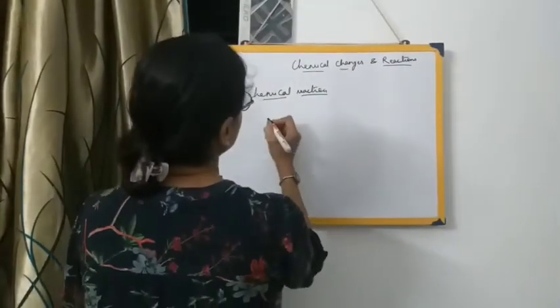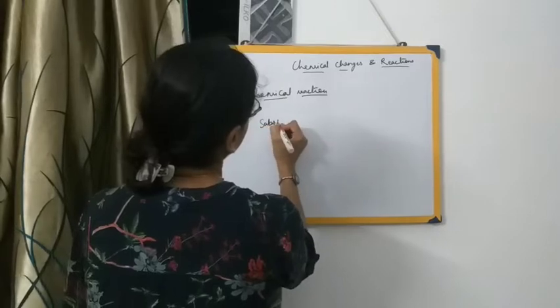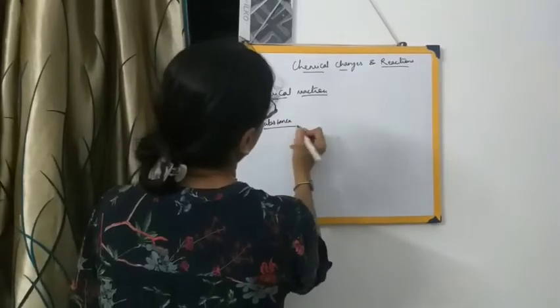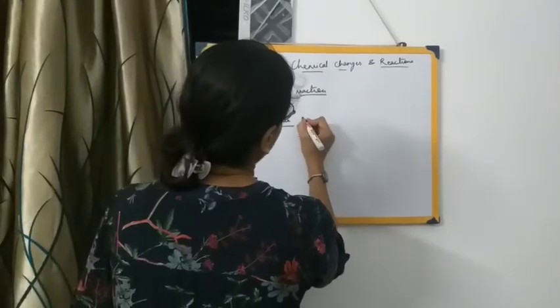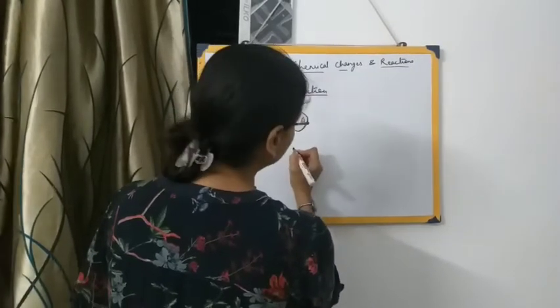When new bonds are formed, new chemical substances are formed, which are called the products. Let me give you an example. Suppose a substance A exists in a molecular form.